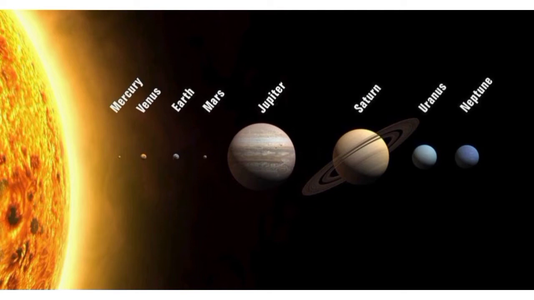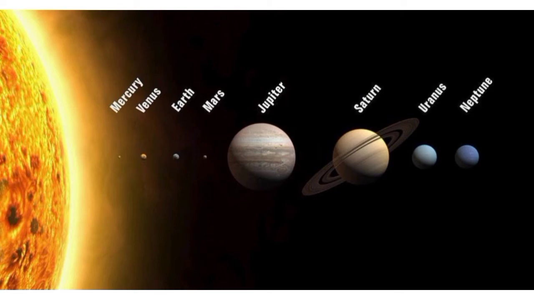8 planets revolve around the Sun. The names of the planets are Mercury, Venus, Earth, Mars, Jupiter, Saturn, Uranus, and Neptune. Mercury is the closest planet to the Sun, and Neptune is the farthest away from the Sun.